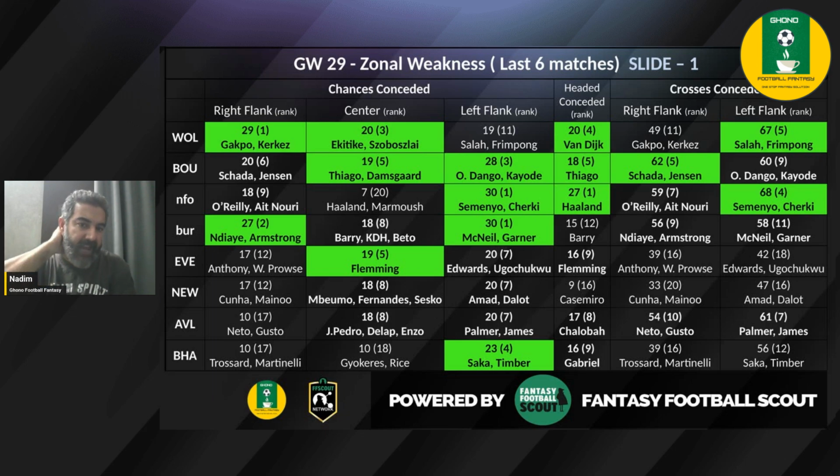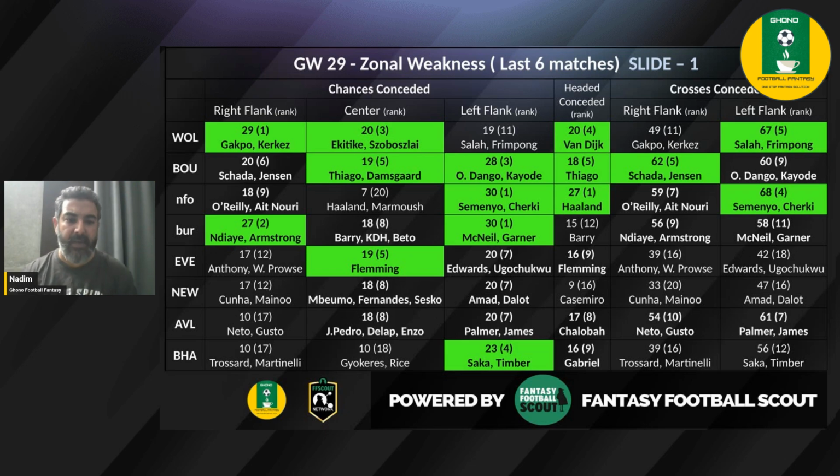Manchester United is flying high, now moved up to the third rank. Bruno Fernandes providing a goal and assist this week, but again looks like a promising asset for the next week, along with Mbeumo and Sesko down the center, where 18 chances have been conceded by Newcastle and they're ranked 8th. But again, Ahmad and Dalot. But again, if Ahmad is on the bench and Sesko plays as the lone striker, then Mbeumo could be occupying this particular spot, where they have actually conceded 20 chances and are ranked 7th.